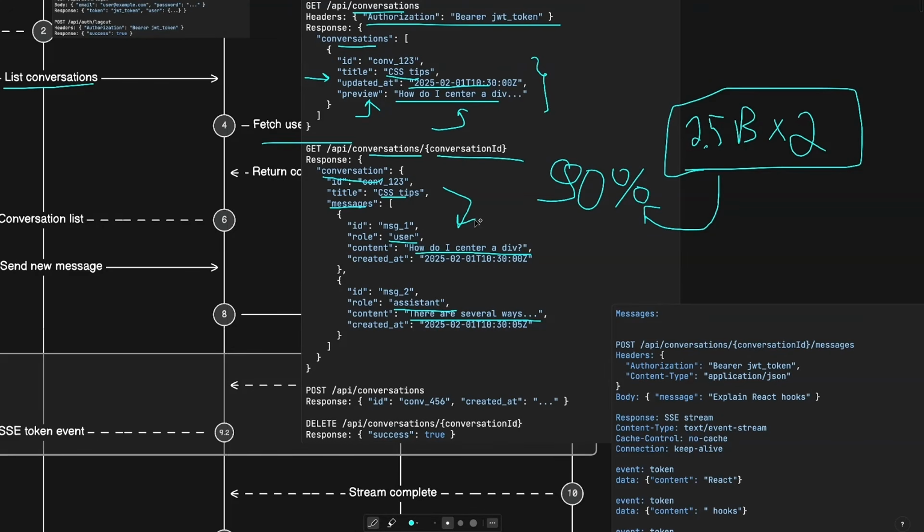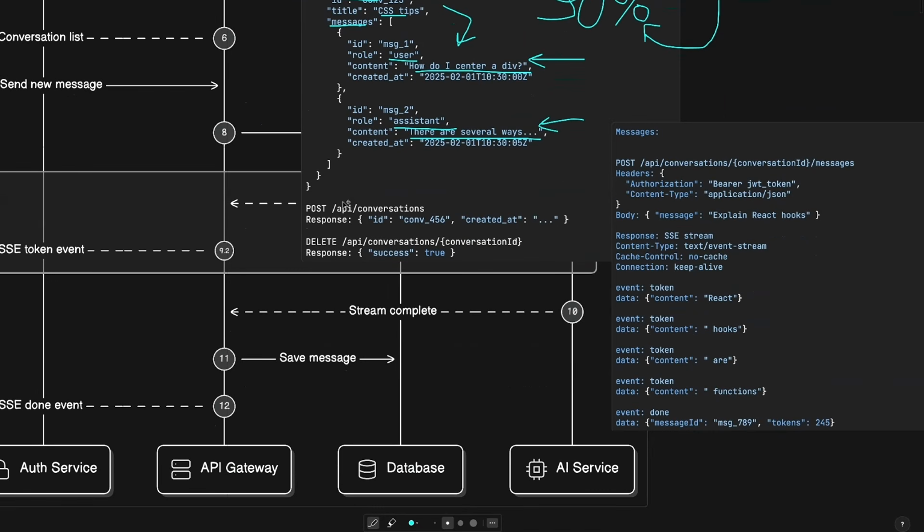We need to also check the rate limits for tokens and requests, maybe also load feature flags and other stuff. And only the actual message that is sent by the user and the response that is sent by the AI, these are the only things that we write to the database, which in comparison is a smaller portion compared to the read operations. That's where we will also have the post conversations endpoint, where we store the conversation once it's started with the LLM, so that we can retrieve this later from the database.